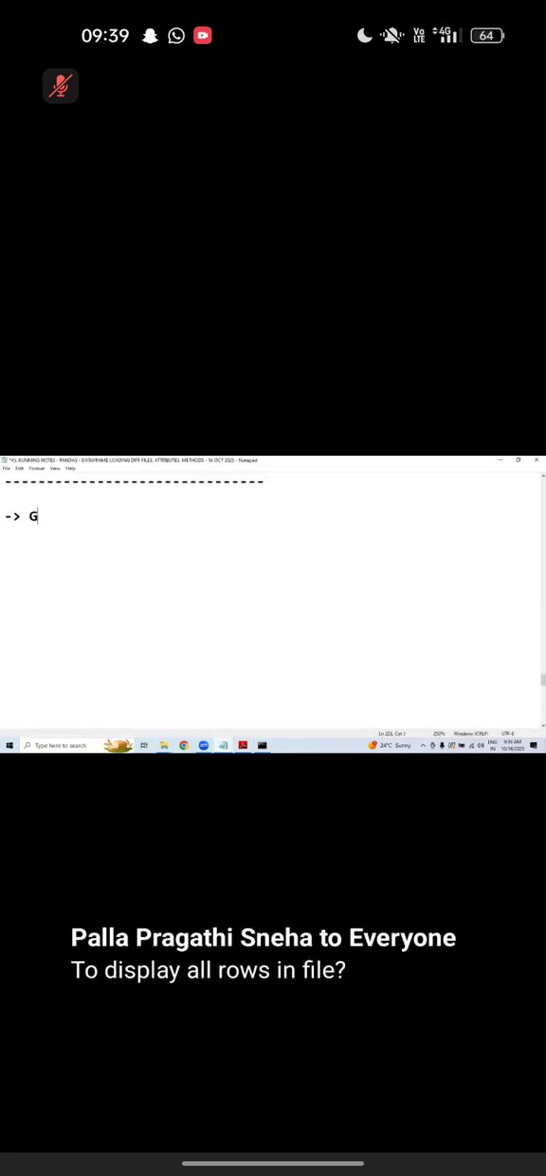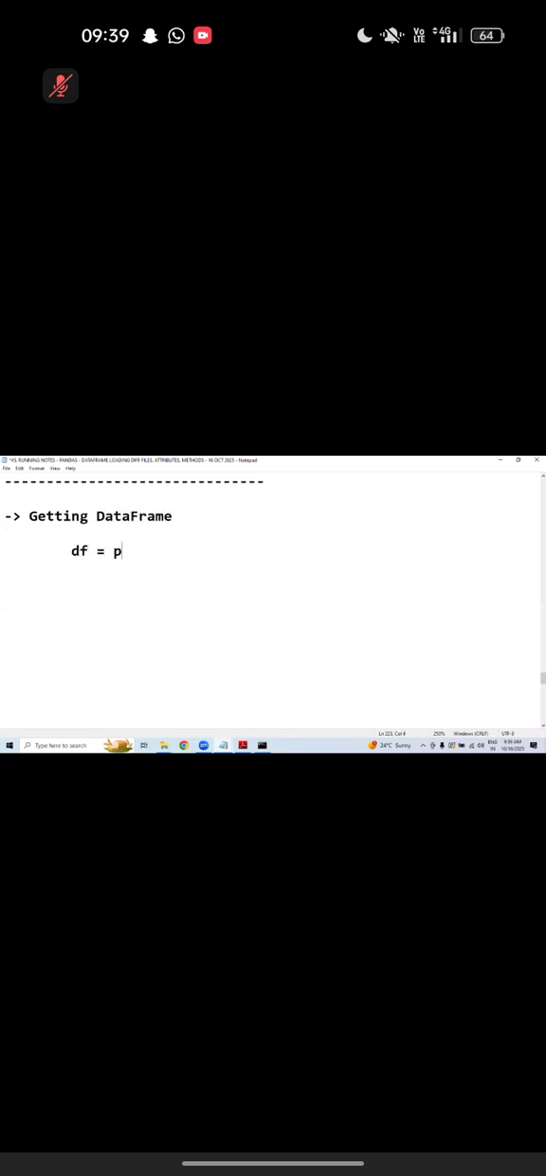Getting a data frame. Listen carefully. We get a data frame as df equals pd.DataFrame, and here you can pass some nested list actually. We'll get a data frame df1, and this is also df2. Even here you can pass an empty list.